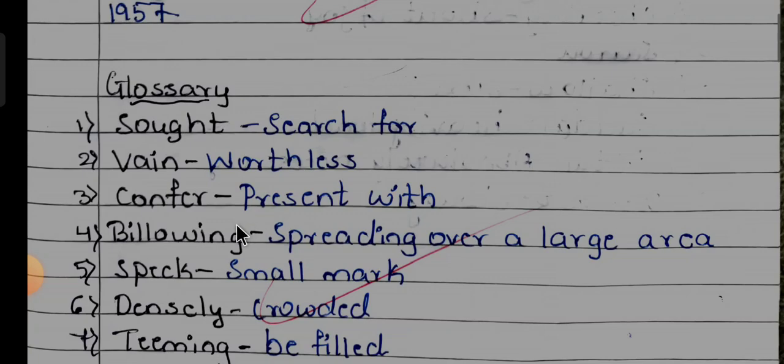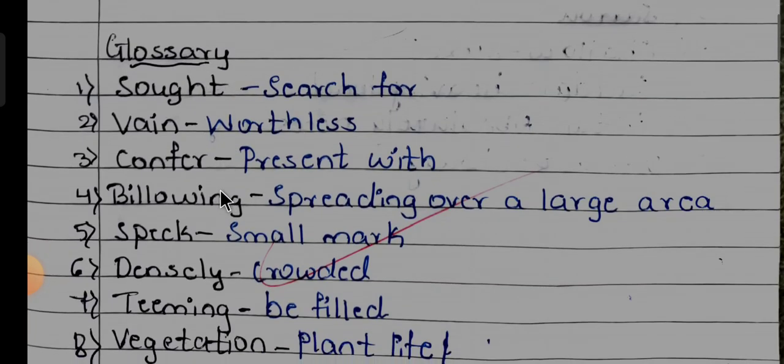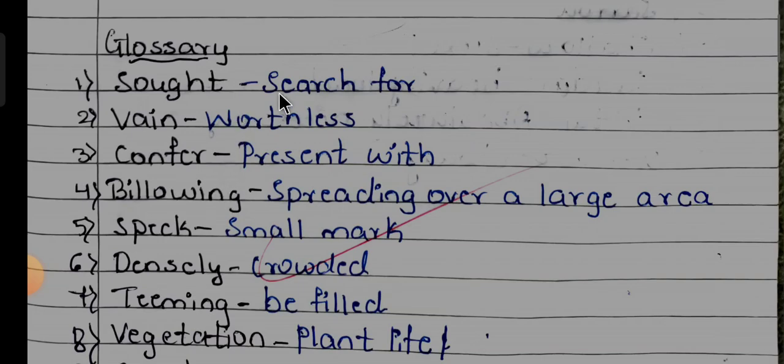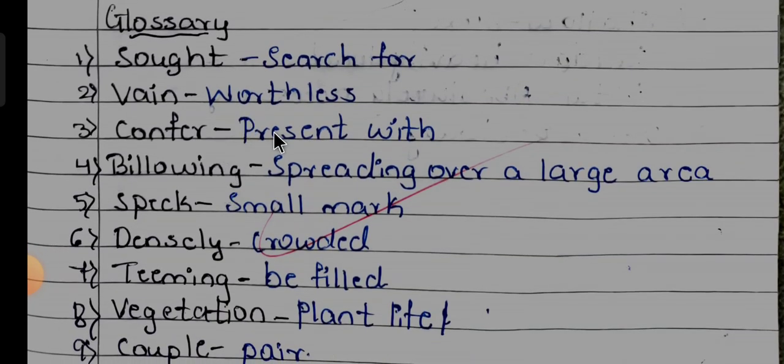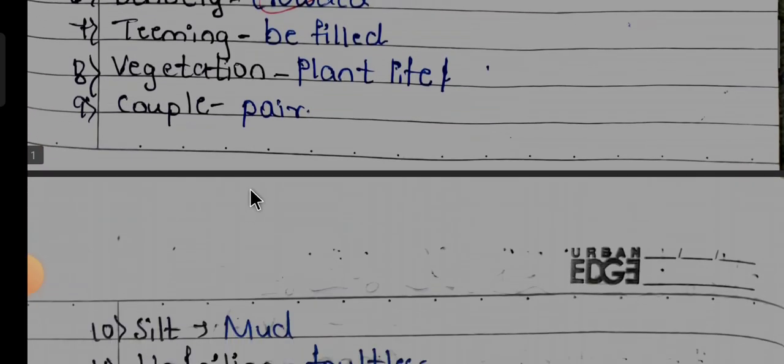In the lesson The Elixir of Life, let us see the glossary. Sought means search for, vain means worthless, confer means present with, billowing means spreading over a large area, speck means small mark, densely means crowded, teeming means to be filled, vegetation means plant life, couple means pair.